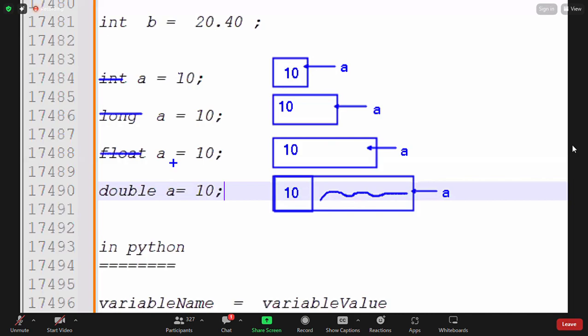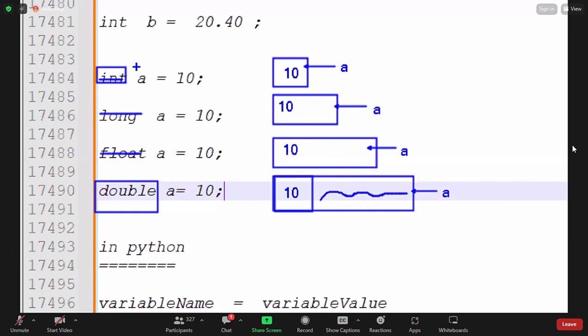So instead of int, if I'm using double, then a lot of memory is wasted. Understand? These all create a lot of confusion, guys, for so many developers and learners while creating memory in memory allocation.